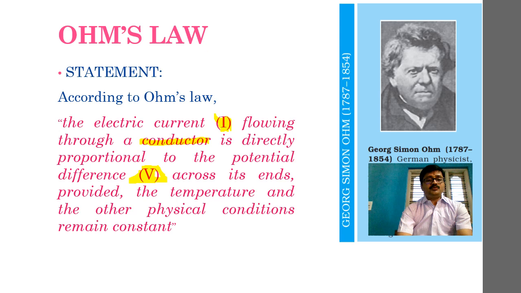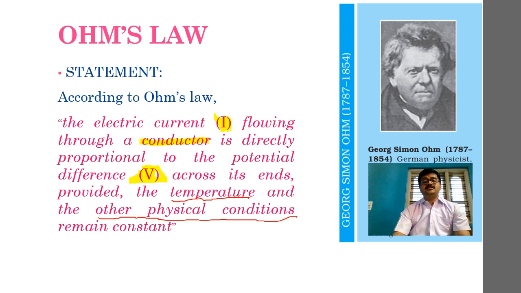And the main conditions that we should not forget are the temperature and other physical conditions. Other physical conditions means things like strain, stress, volume related stress, or bulk stress.